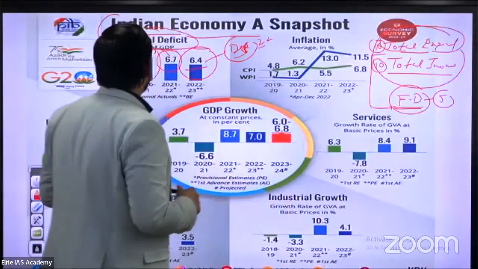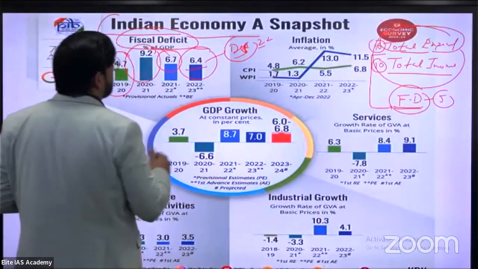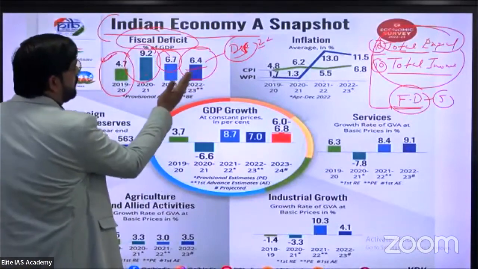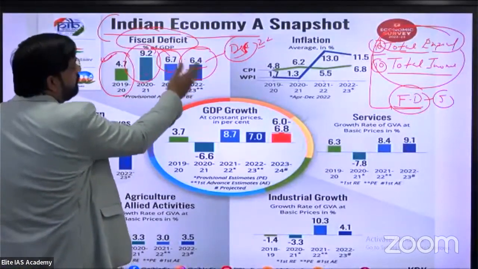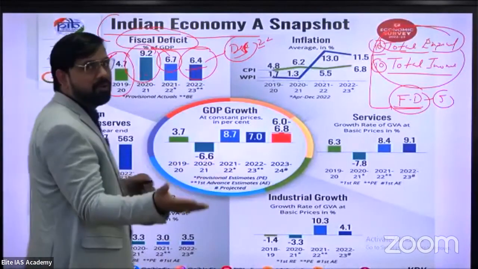But according to data provided by the Finance Ministry, 2022-2023 is approximately 6.4%. I think this is not good for our economy.